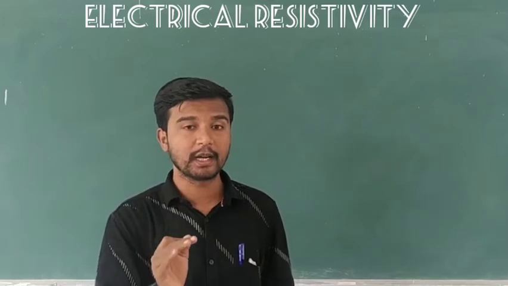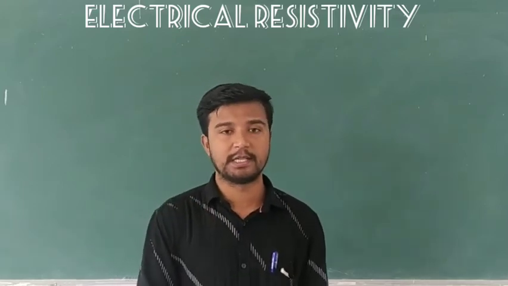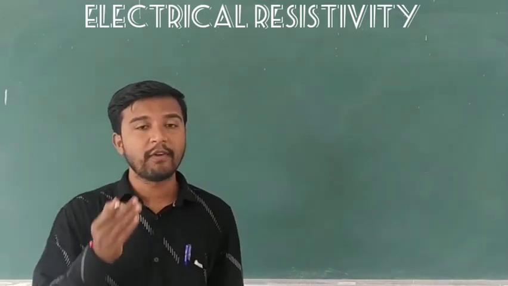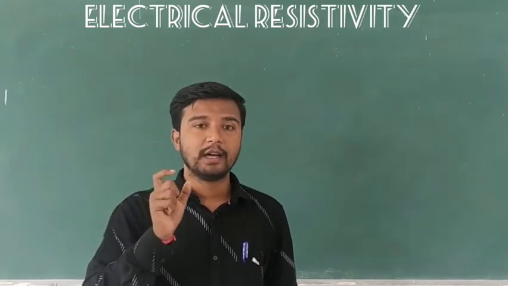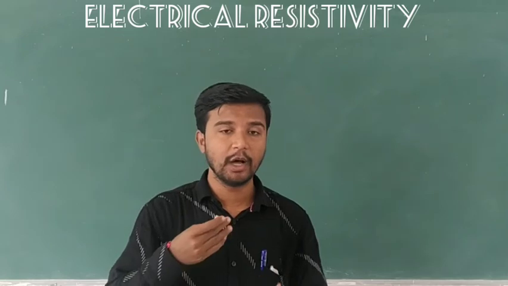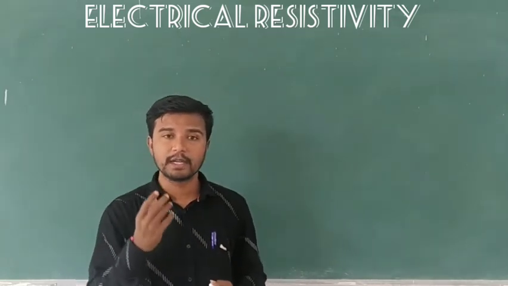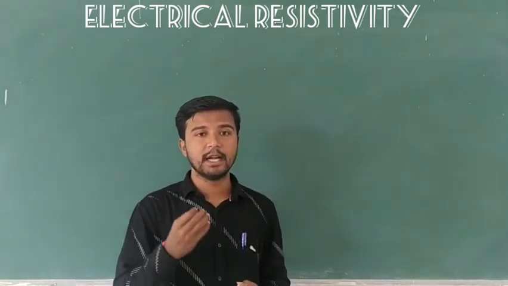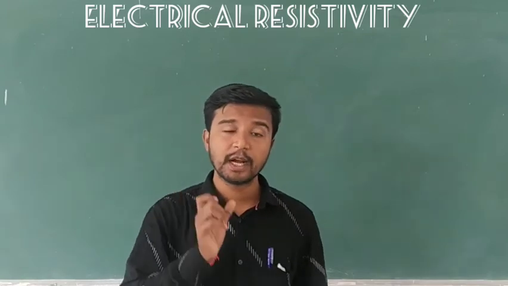The resistance of a conductor depends on some factors. Now in this class, first we have to discuss the factors on which the resistance of a conductor depends.